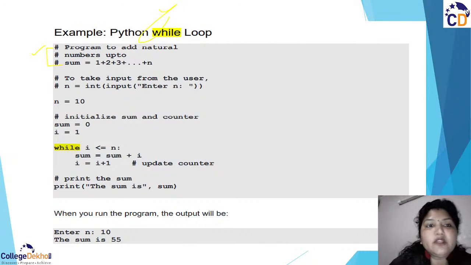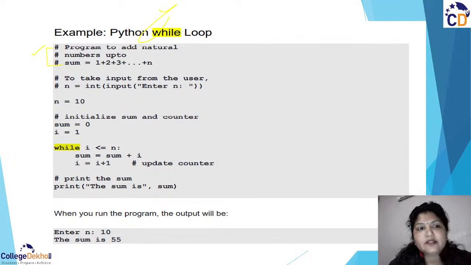When you are going to write any comment, you need to start with the hash symbol, which we have discussed earlier. For writing comments, we need to have the hash symbol. This is treated as a comment. Again, you have defined two more lines in the comment. To take the input, you need to take it from the user and store the value in an n variable, right?